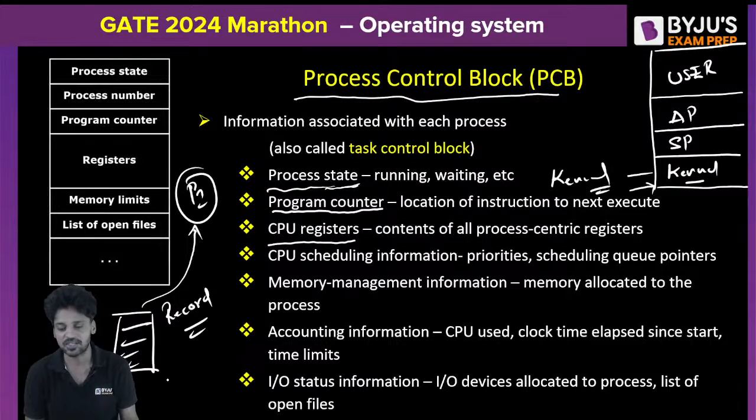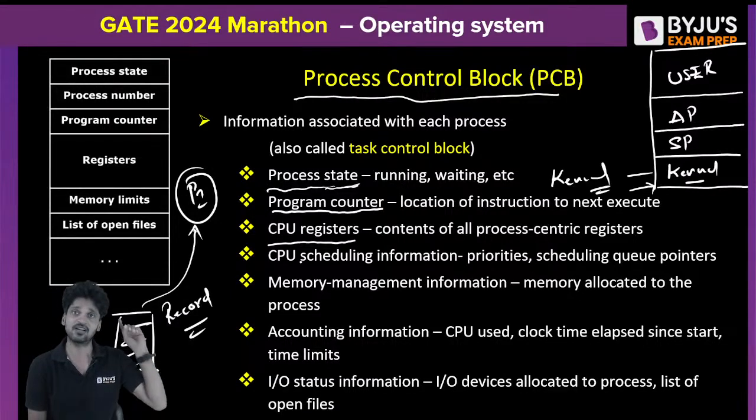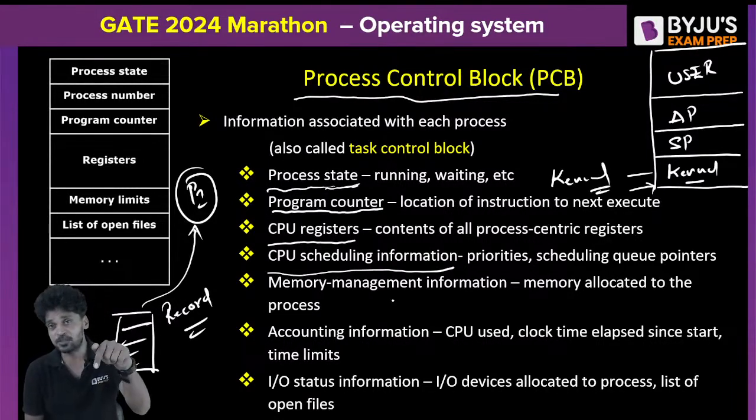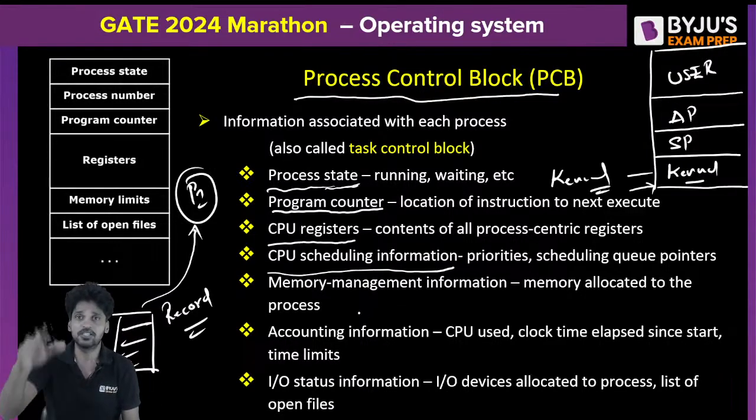What exactly are the things that are stored in the PCB? Process state, in which state the process is currently in. Program counter, what is the next instruction address of the current program. CPU registers, what are the values that are present in the CPU registers as it is executing. CPU scheduling information. Now, what is the order of this process? What is the position of this process in the scheduling?